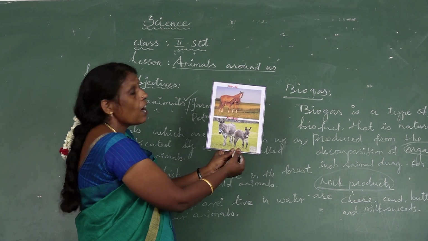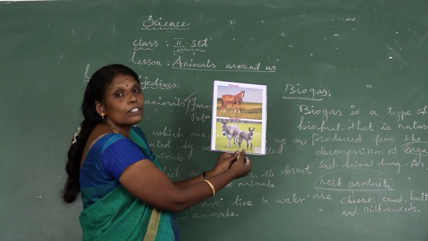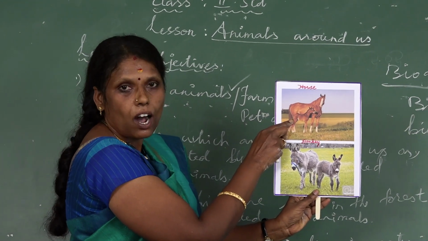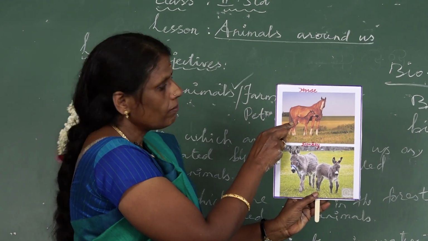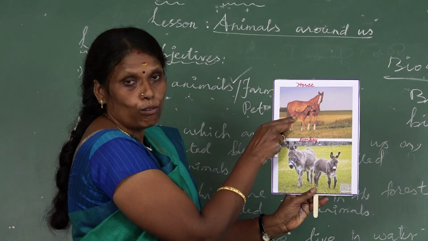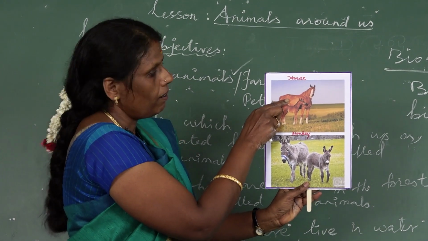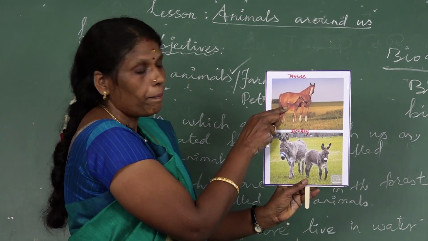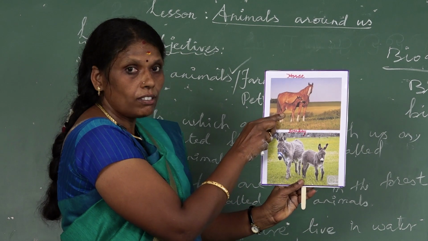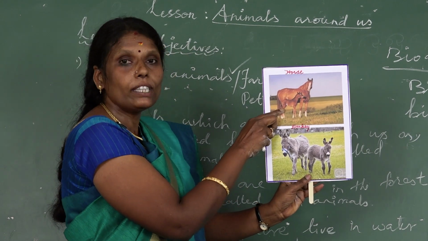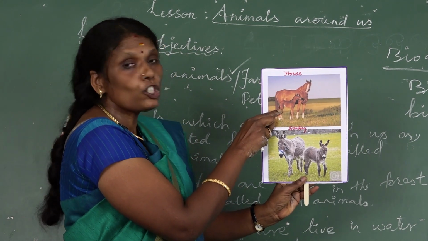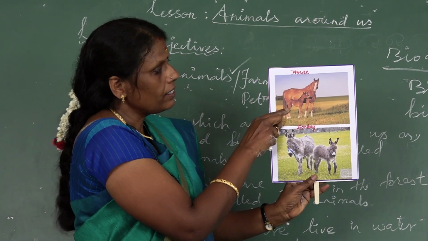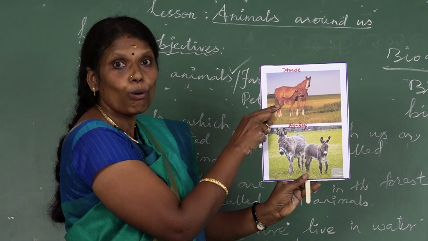Okay, next one is the horse. It is a domestic animal. Okay, horse is used to pull carts and for riding. Its young one is called a foal. It lives in a stable. Okay, it eats grass, hay and gram. It carries loads and carries people on its back. It is next to the dog. It is the friend of man. In some countries, they are using horses to plow.